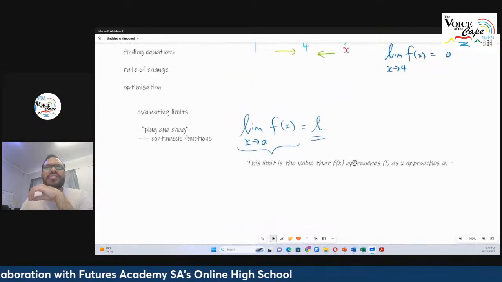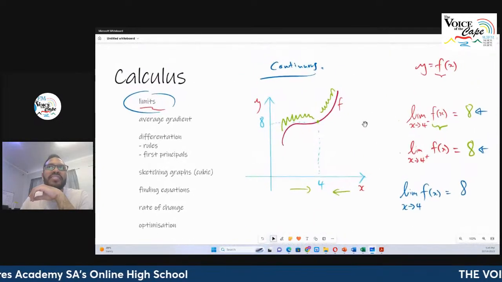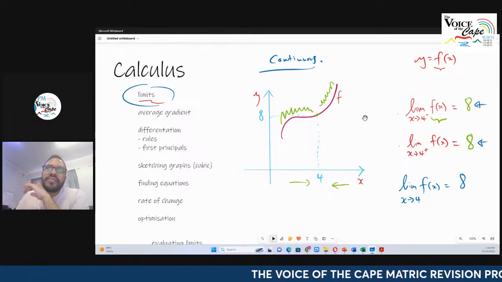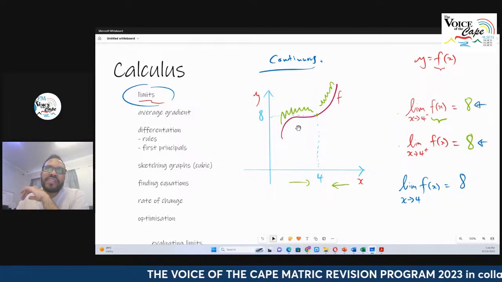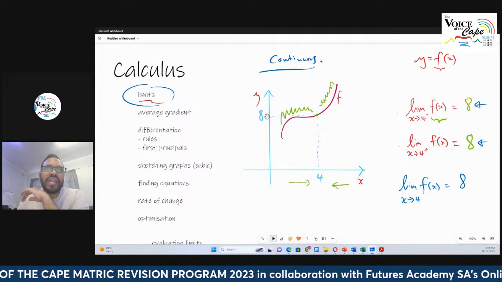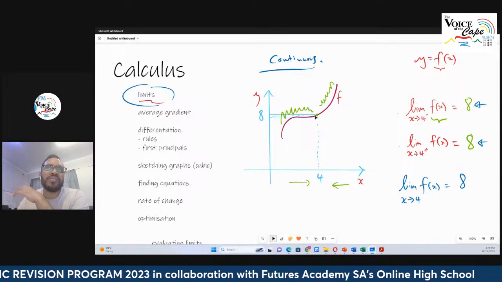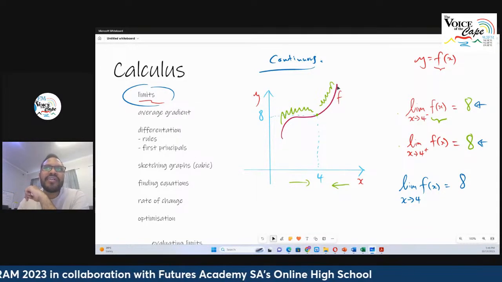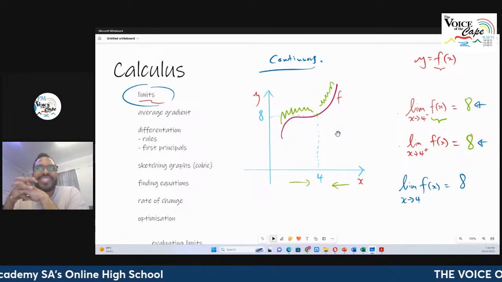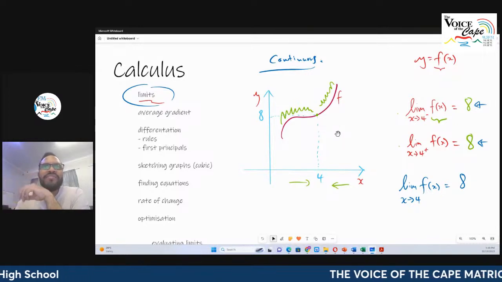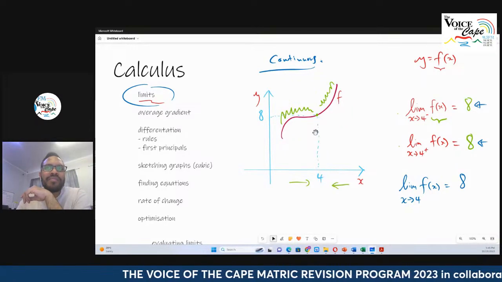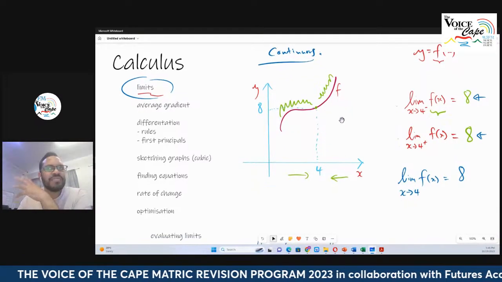Another way to evaluate this, if you go back to what we discussed when we spoke about functions, is the graphical representation of the function. If I just look at 4 and I run towards 4 from both sides, I see where I end up in terms of y. That's 8. That's our limit. Now, if this curve had an equation, or was expressed algebraically, then the value 8 can simply be found by substituting the 4 into f. That's something you know.